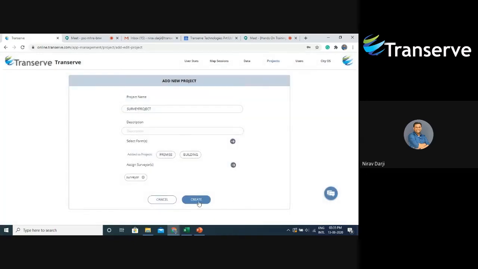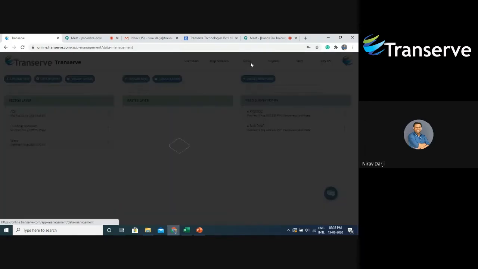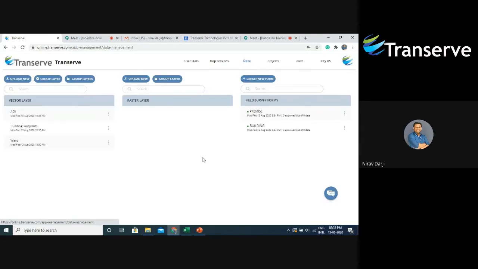So now let's create this project. As you can see in the listing, I have a project called survey project, which has two forms, and the user who will be using the project is the surveyor. Now that we have finished the project, let's see how we can visualize this particular data in our map sessions.